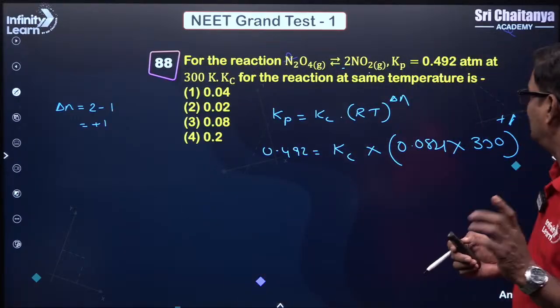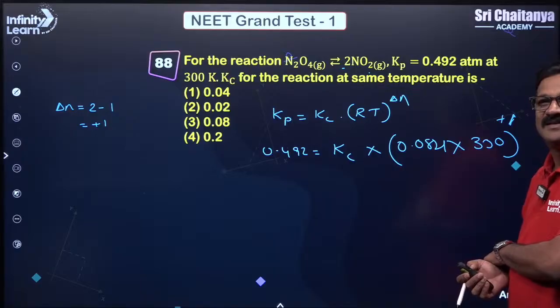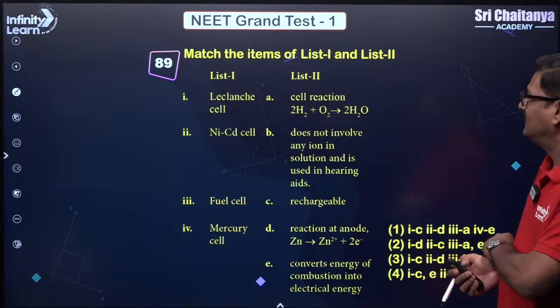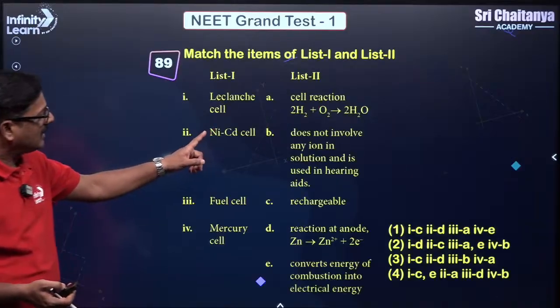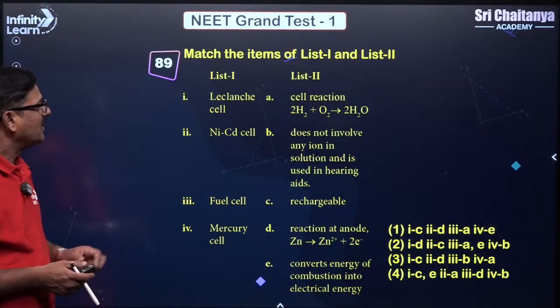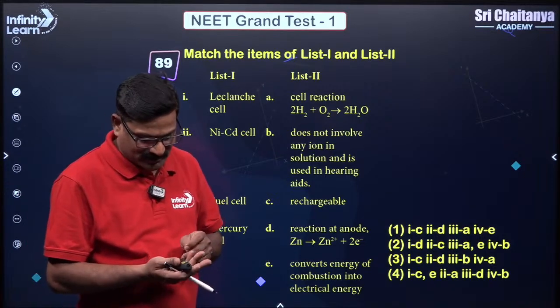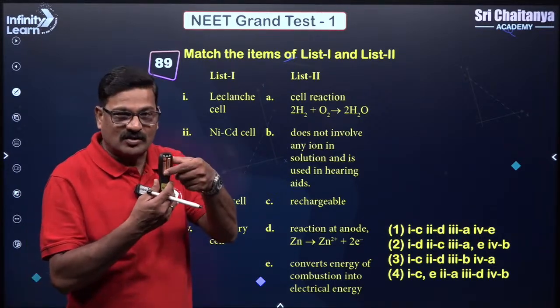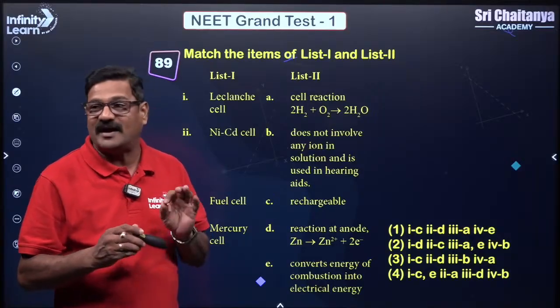Okay, yeah, you got it. How do we calculate Kc and Kp? That's fine. And match the items. This is very important and this is also very important. Lechlanché battery, the battery used in remote controls and wall clocks, that's a Leclanché battery.